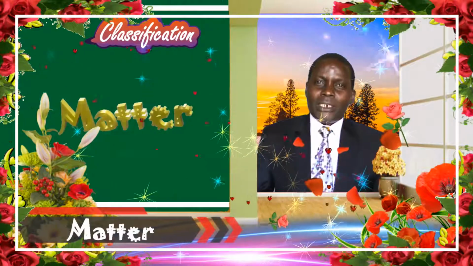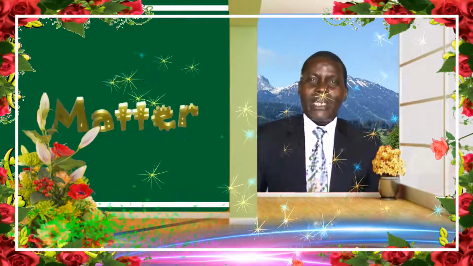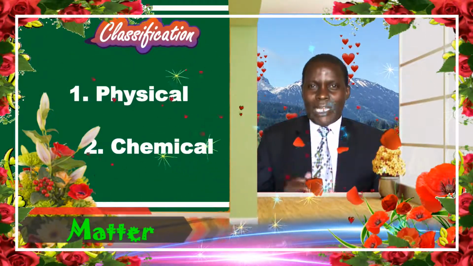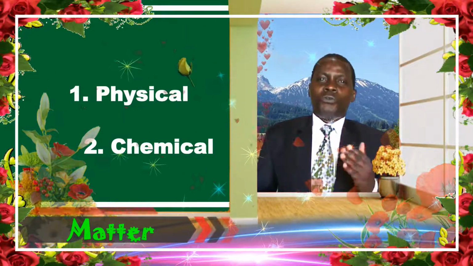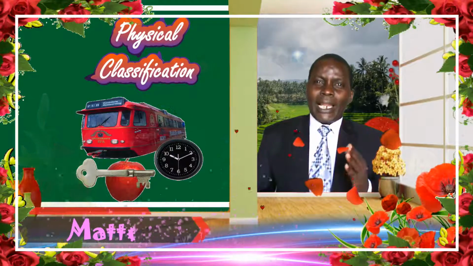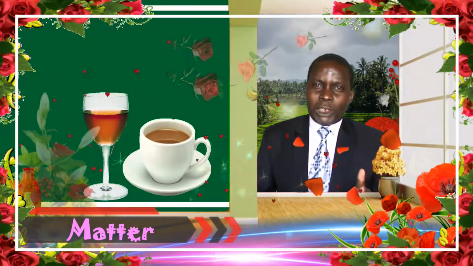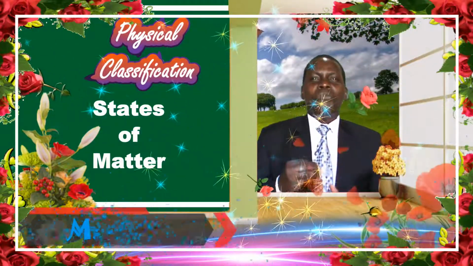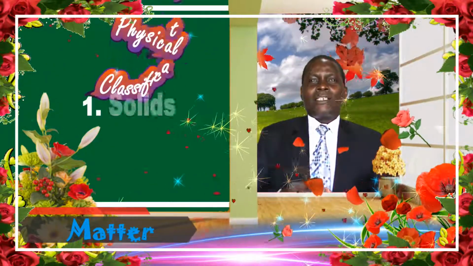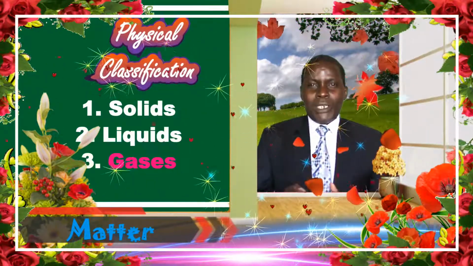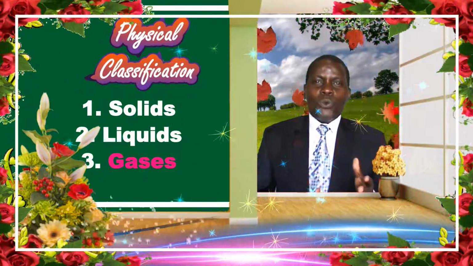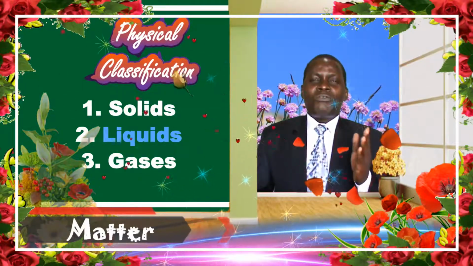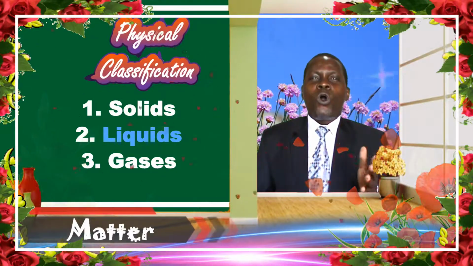Matter can be classified into two groups. There is the physical classification and the chemical classification. But we shall start with the physical classification. When we classify matter under physical classification, we are talking about the states of matter. And the states of matter are three. We have the solids, we have the liquids, and then the gases. Those are the three states of matter, and they are classified under the physical classification of matter.